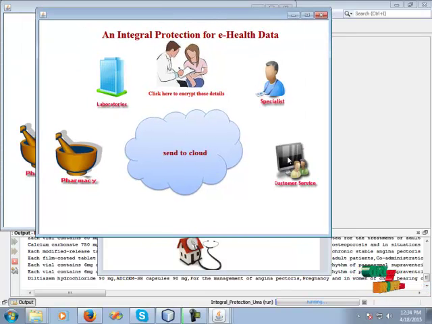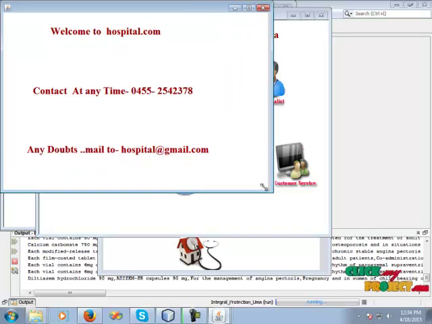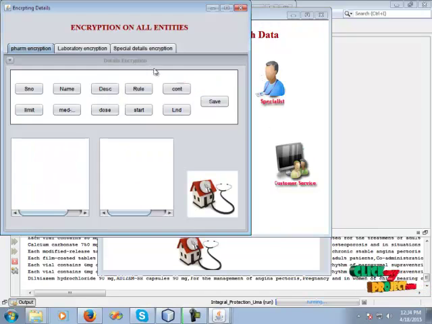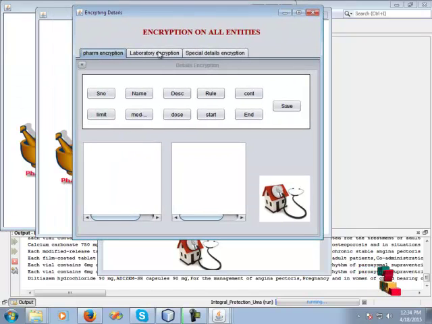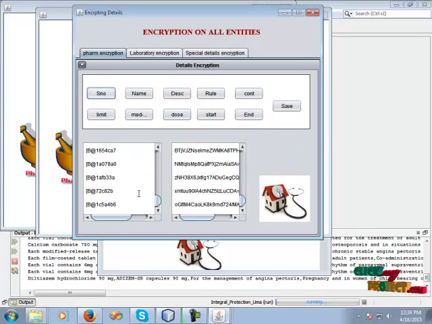Then click the customer service and view the owner customer service details. Then click the encrypt and paste the details. The encryption then encrypts all the details. Then click the serial number. Secret key cipher encrypted successfully.